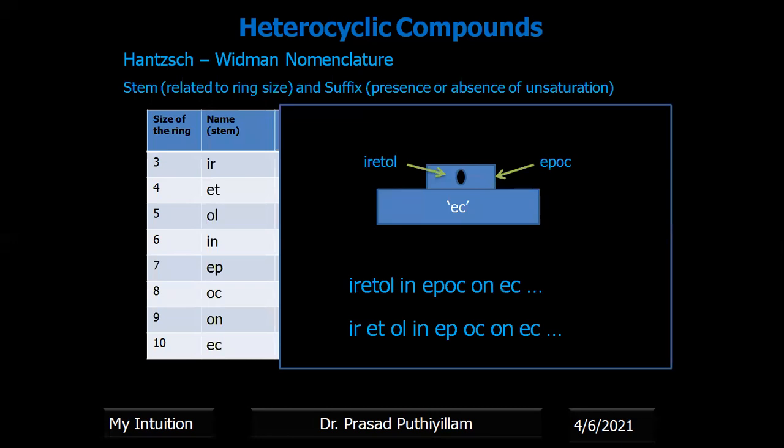Now to give the name, the prefix we already identified. Now the second and third parts of the name, that is the stem and suffix. Experts use a technique to remember the stem names: IRETOL, INEPOC, ON, and so on. Till the 10th one it is given. Higher numberings are not explained here.